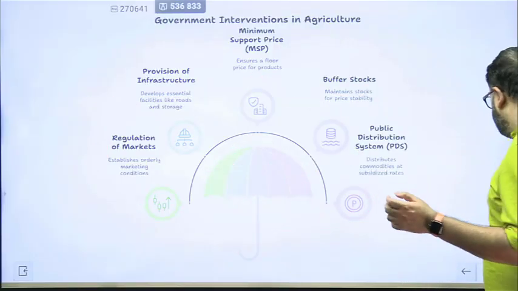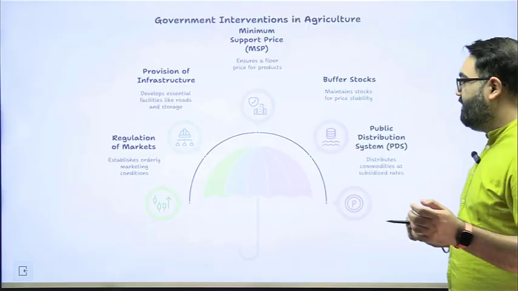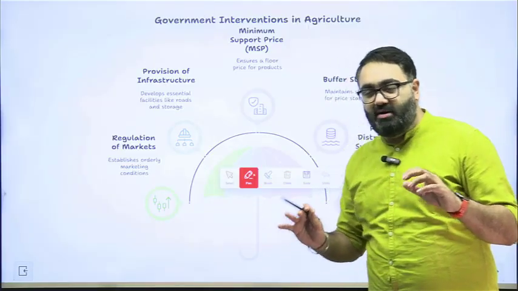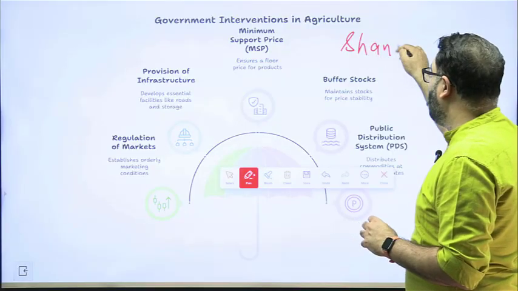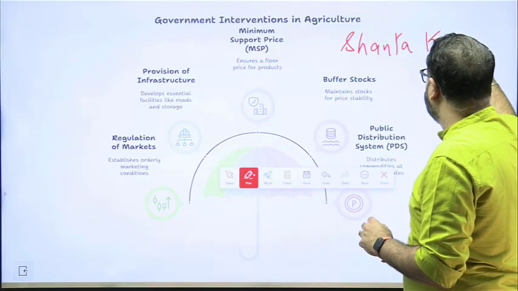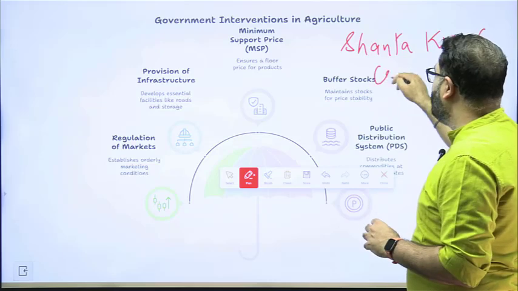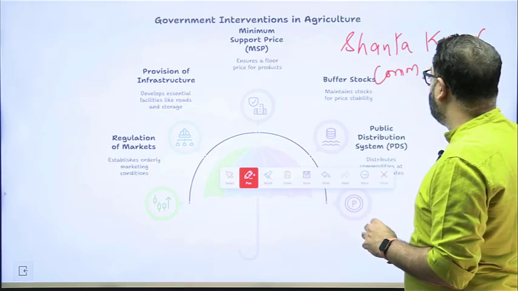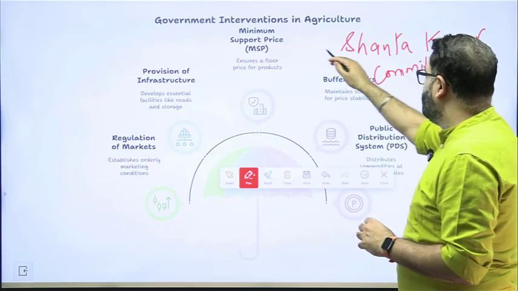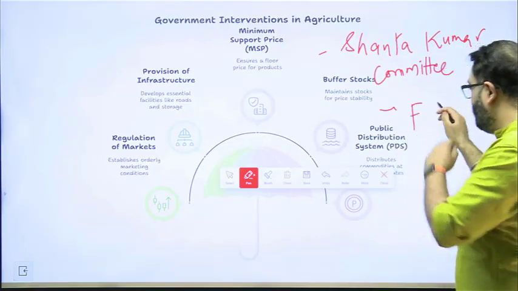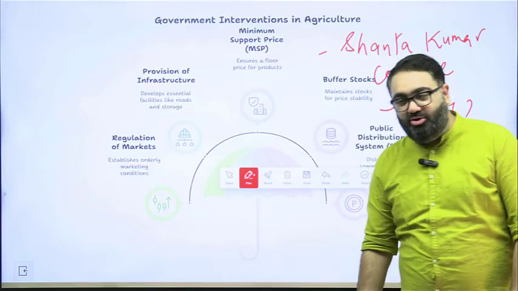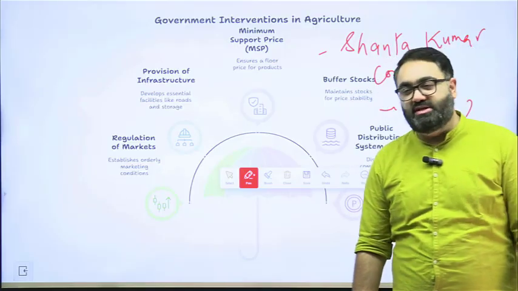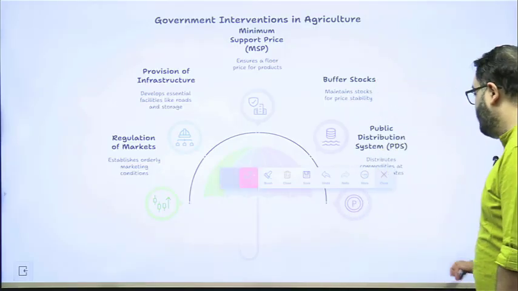One more suggestion I will give you from my side. It is not given in NCERT books, but do read about the Shanta Kumar Committee on Food Corporation of India. A few years back, a committee was formed called the Shanta Kumar Committee to recommend how to improve the working of the Food Corporation of India. So they suggested how to improve its capability, how to improve its working. Very important, do read about that later on.